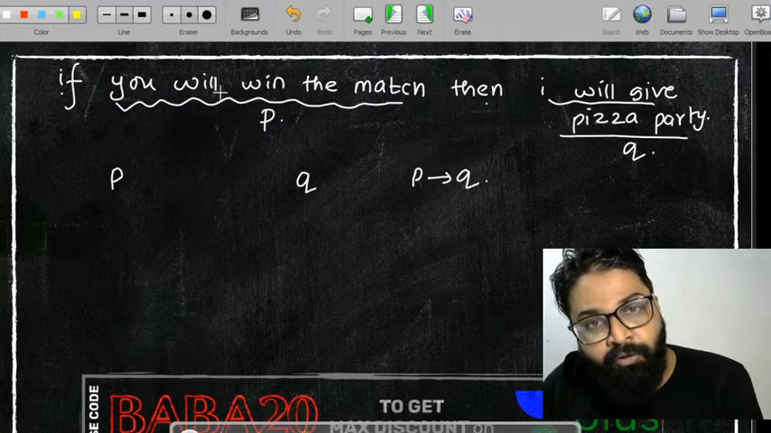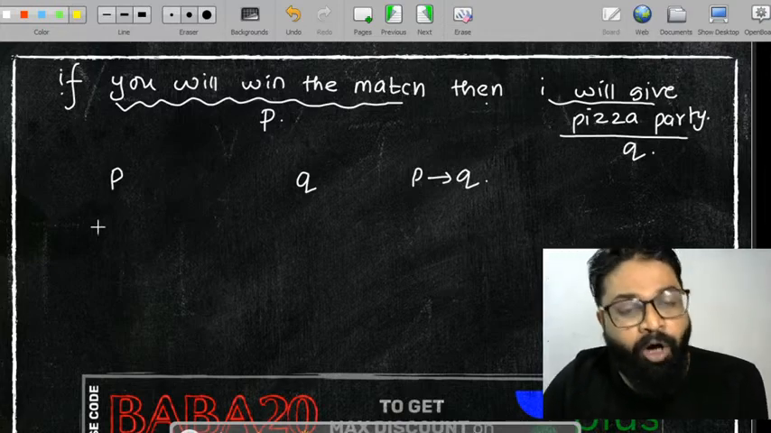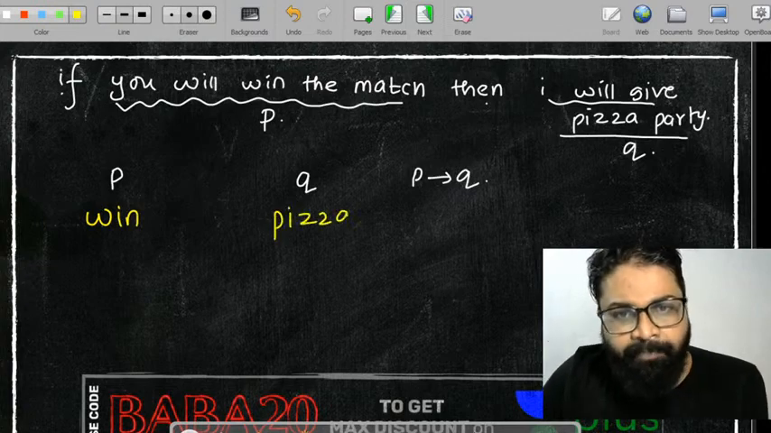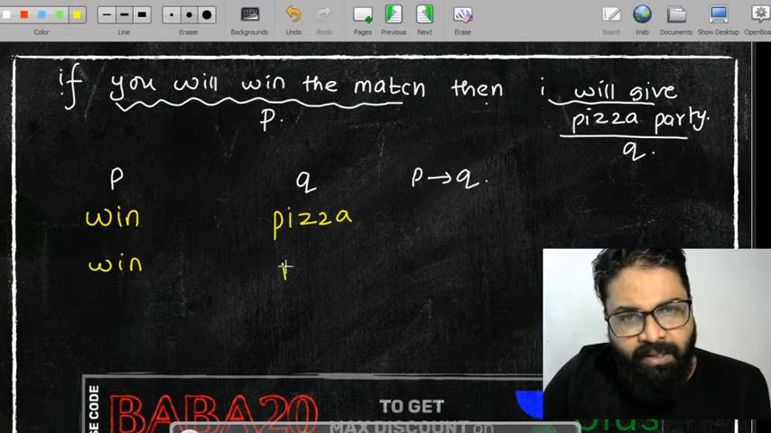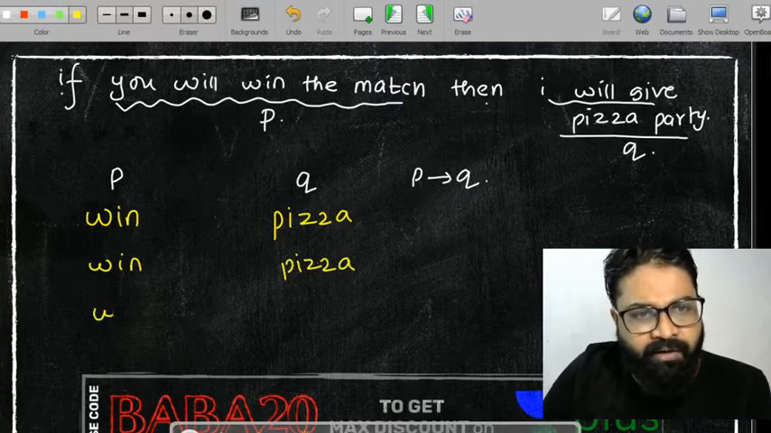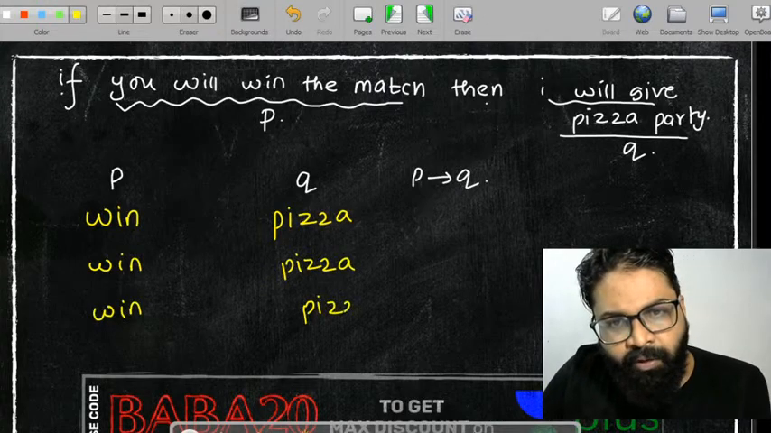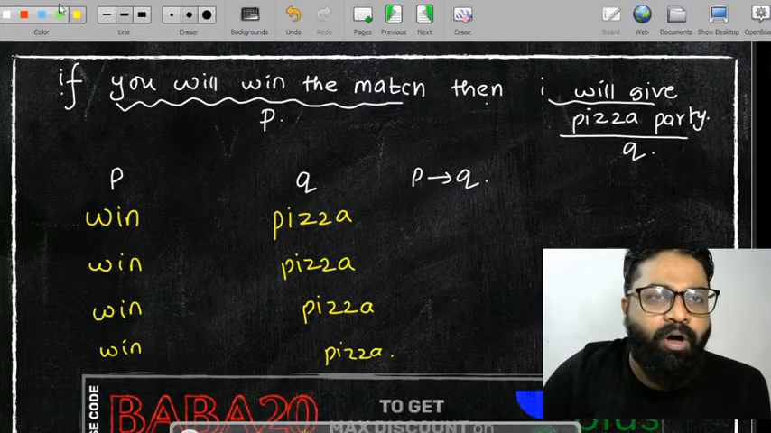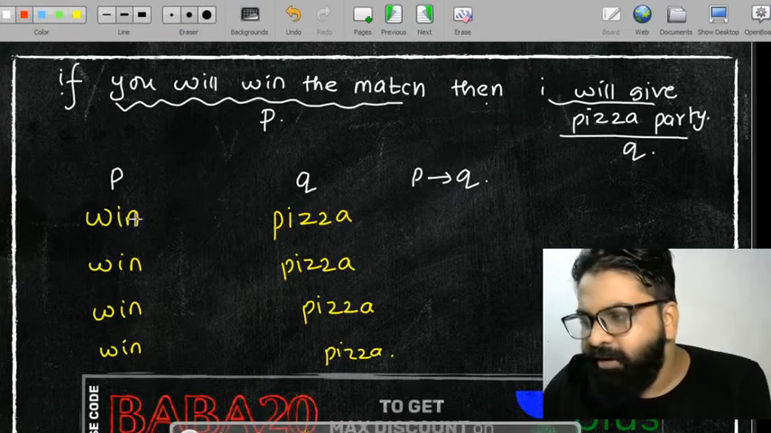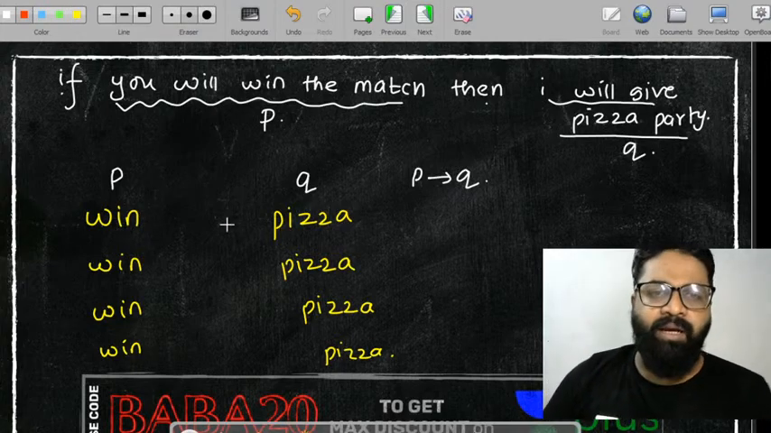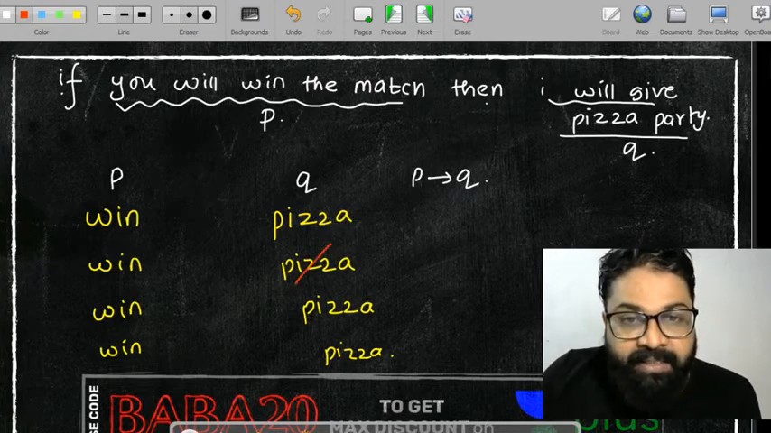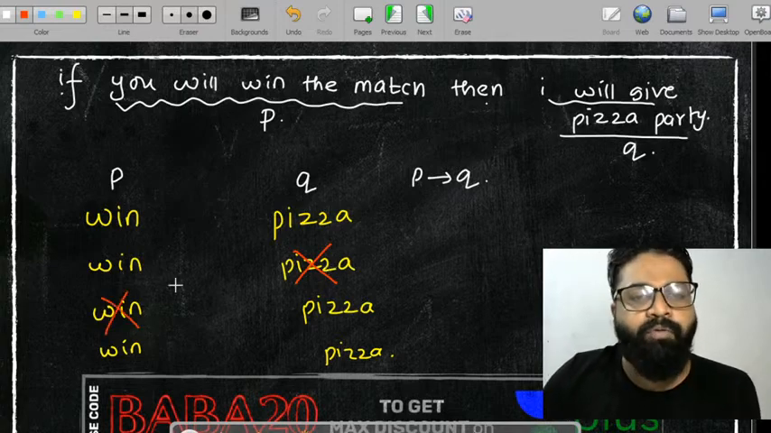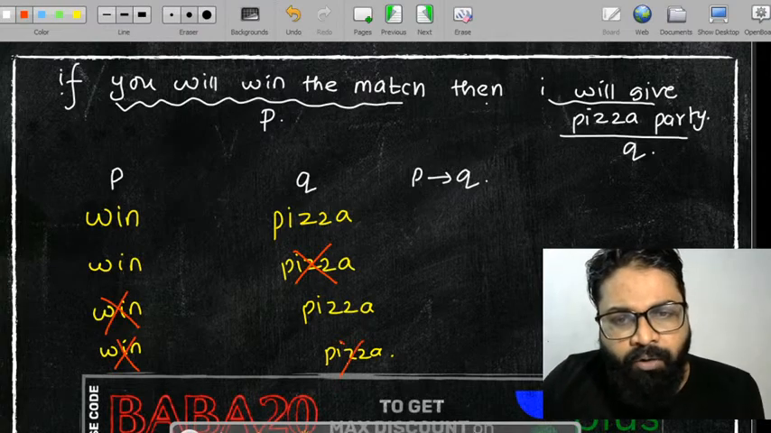स्टेटमेंट क्या कहता है कि if you will win the match, then I will give you a pizza party. What will be the cases? Let me write down all the cases. So this is going to be win, and this is going to be pizza. पहला वाला क्या होगा कि you will win and then you got the pizza. सेकेंड केस कि you won the match but I have not given you the pizza. थर्ड केस you have not won the match, and the fourth case, this is all going to be true.